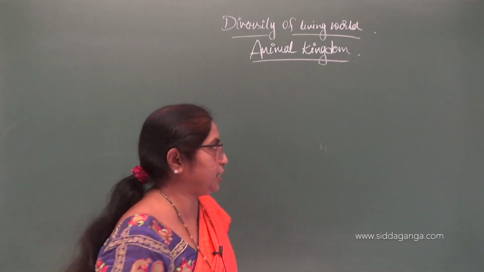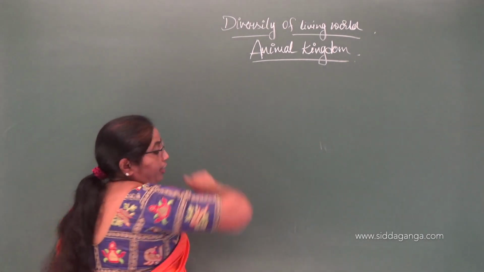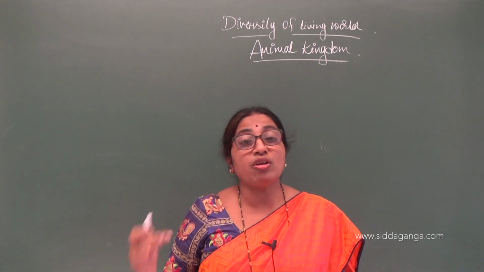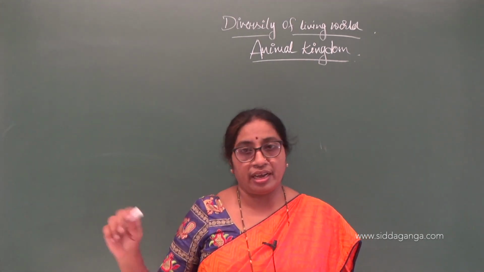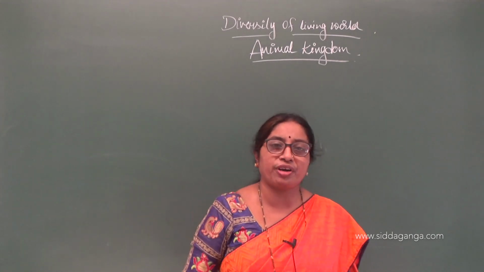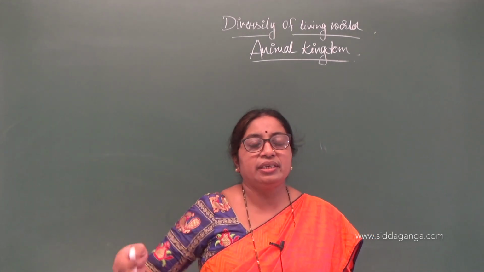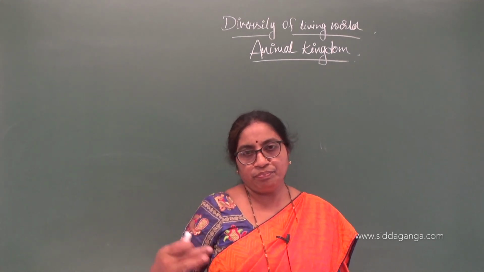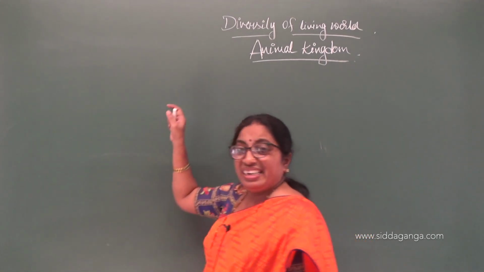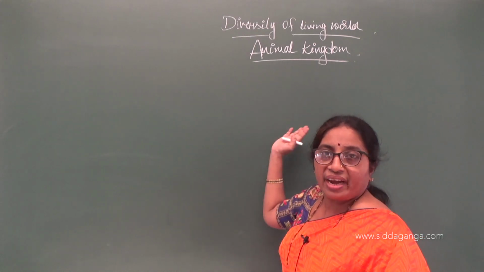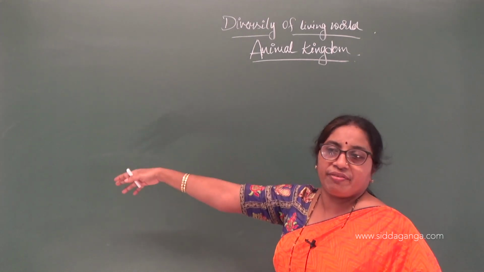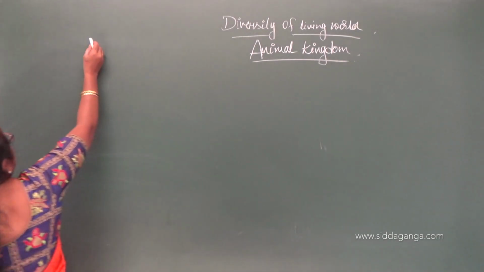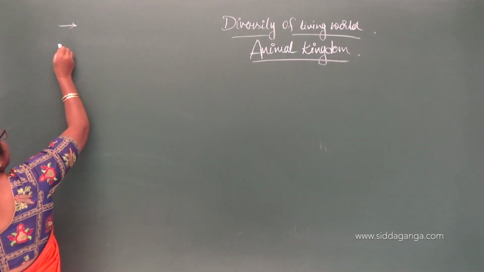Basis of classification. So, before going to the basis of classification, I would like to tell whole of animal kingdom has been classified into 12 important phyla. So, you know that kingdom has been classified into phylum, and let me list out all the 12 phyla so that when I give the examples you will be quite aware of the words because it will be there. Okay. First let me list out all the 12 phyla.